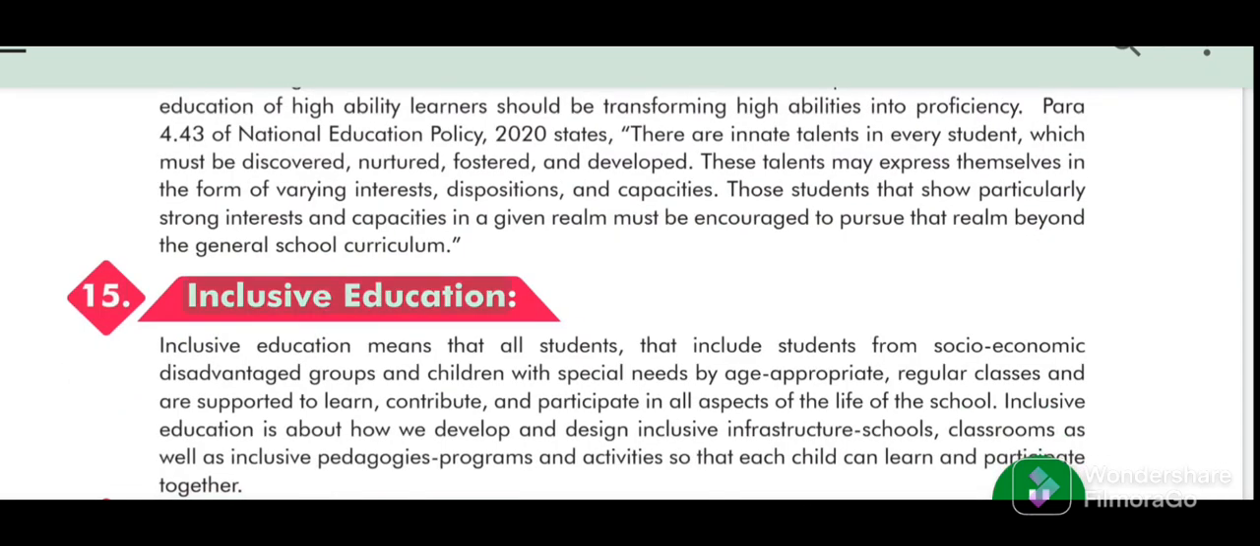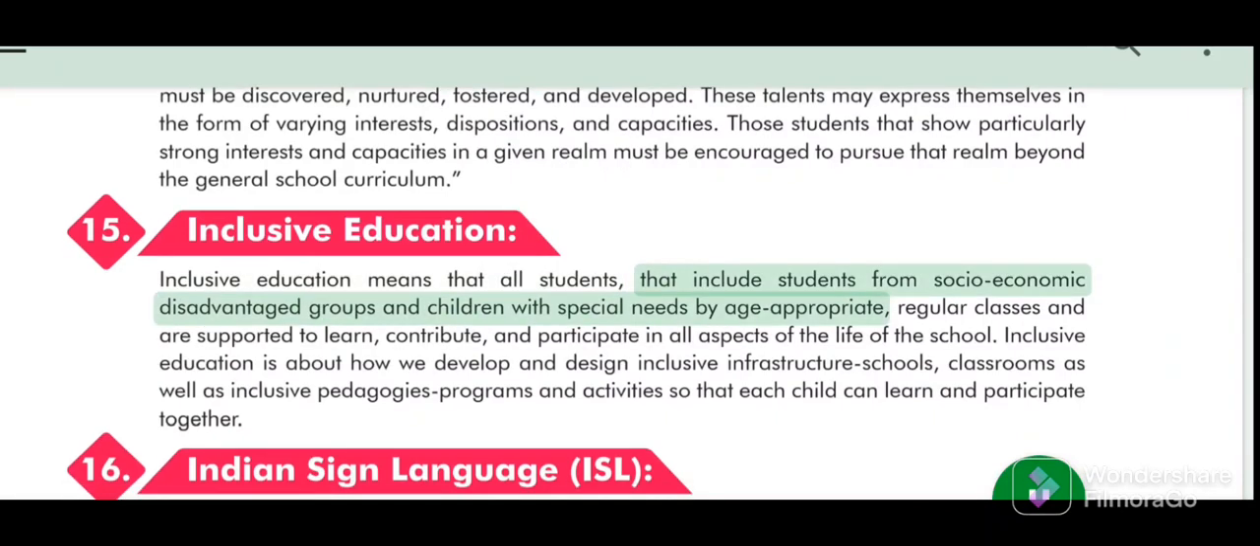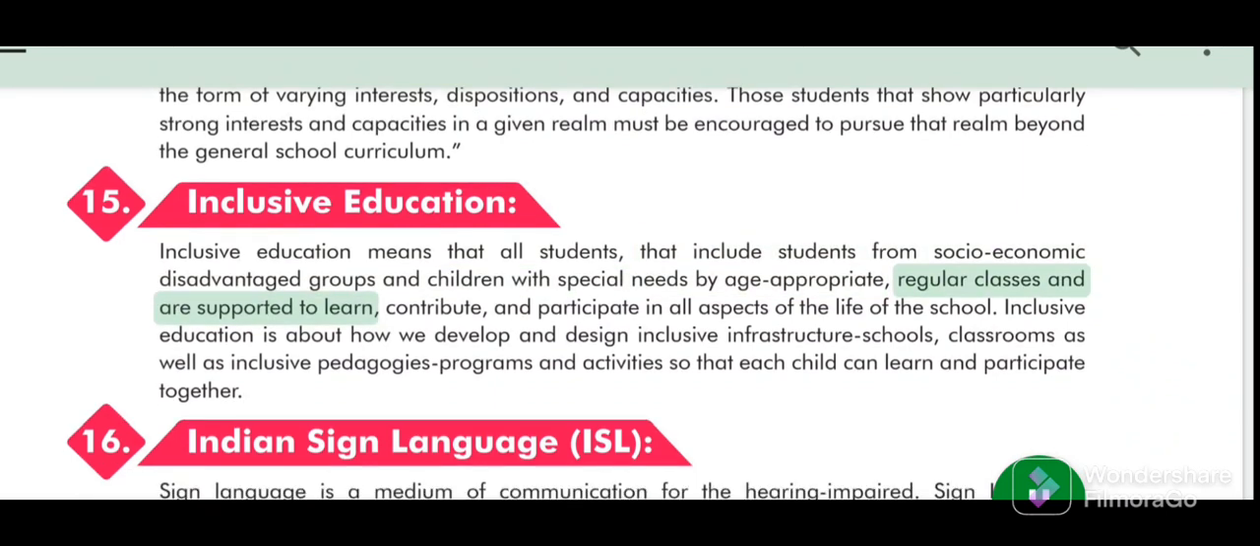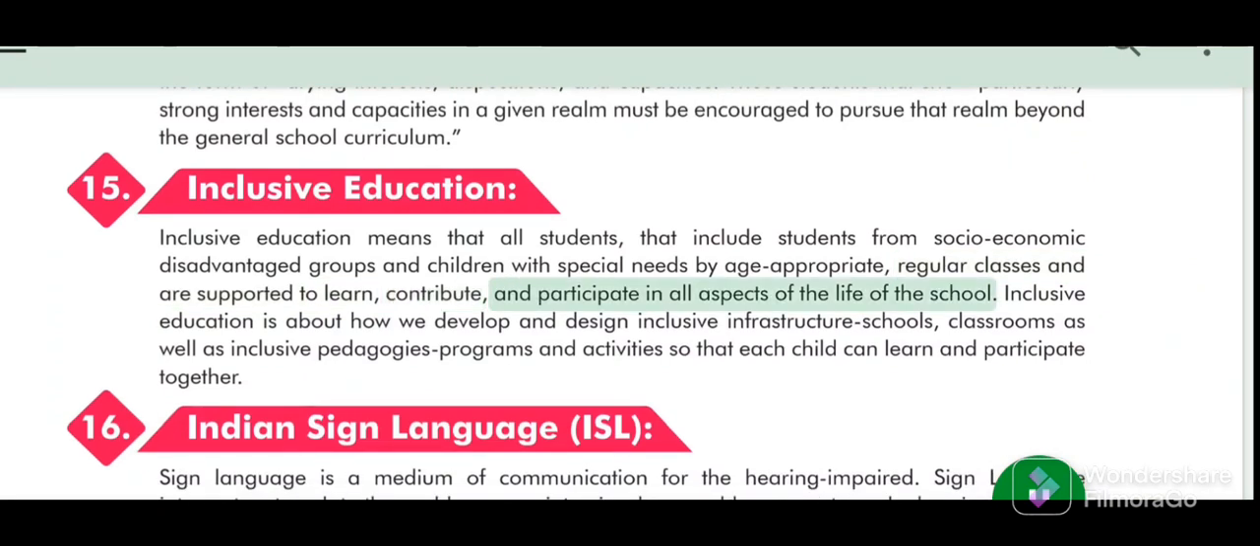15. Inclusive education. Inclusive education means that all students, that includes students from socio-economic disadvantaged groups and children with special needs, are taught in age appropriate, regular classes and are supported to learn, contribute, and participate in all aspects of the life of the school.